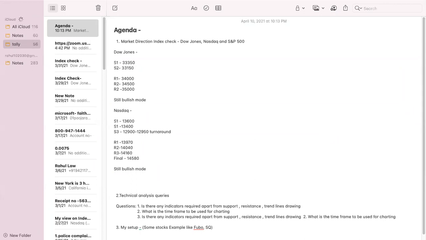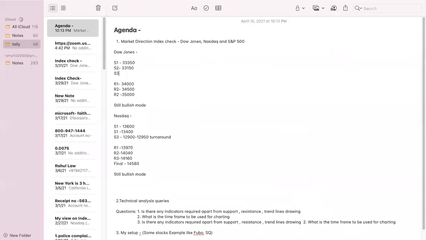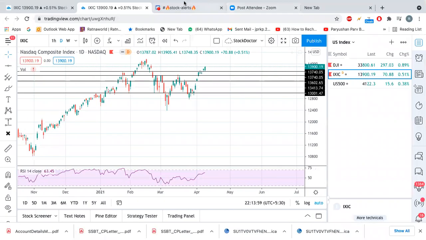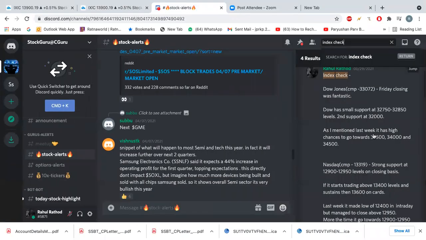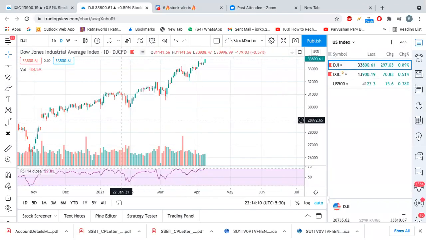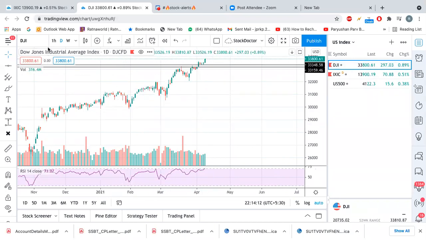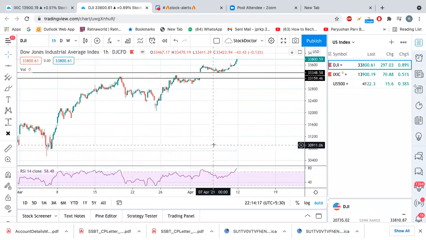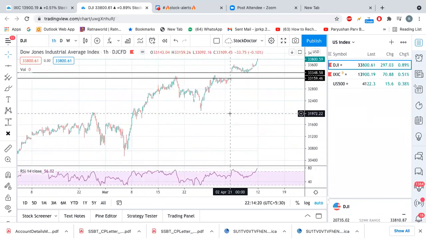All right, so this is for the Nasdaq. And for the turnaround for the Dow Jones, meaning the index has given up, now we will see a major correction. So for the Dow Jones, the level we mentioned here is 32,000. Okay, so let us go into the hourly chart and we can see 32,000. It's far below here.